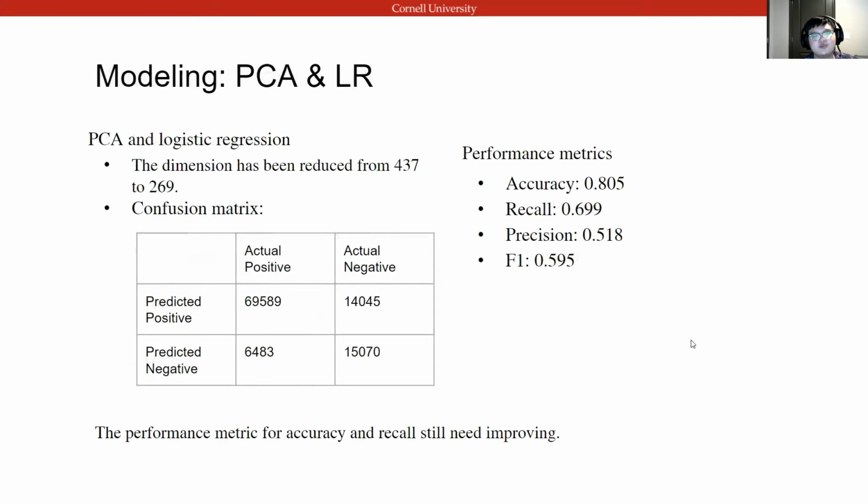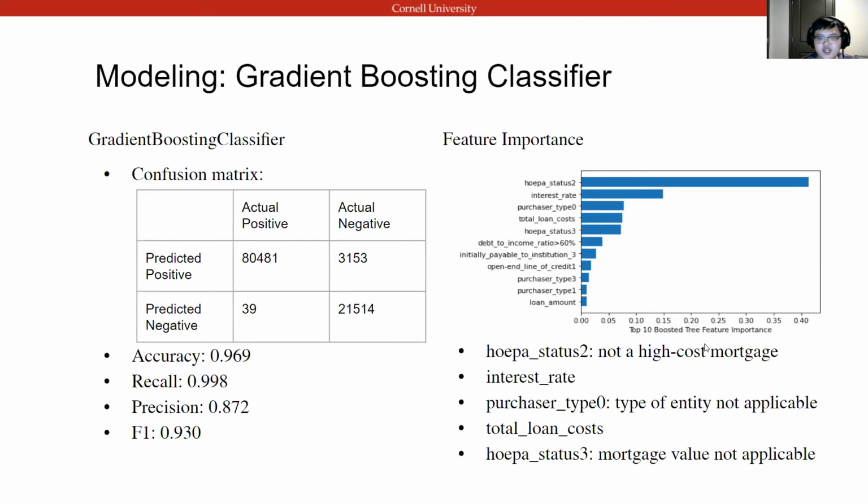In order to improve the performance of our logistic regression model, we apply principal component analysis on our dataset, which helps us decrease the dimension of our dataset from over 400 to about 200. After doing that, as we can see, the performance of our model has hugely improved, with the accuracy about 0.8 and the recall score about 0.7. However, the recall score is still pretty low for our targeted question. So we decided to use another model to get better performance.